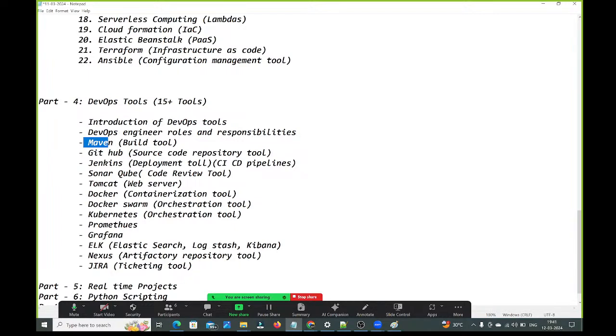Next here, Docker Swarm and Kubernetes. We are not going to spend much time on Docker Swarm, guys. Nothing required to spend much time on this Docker Swarm. But one day I will spend on Docker Swarm. Why?